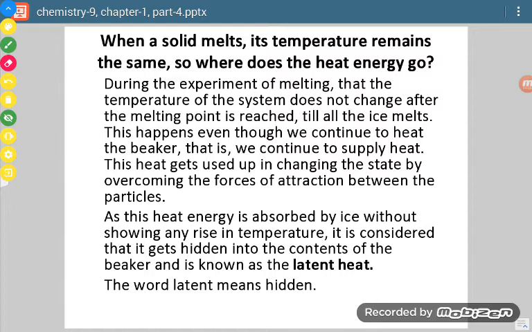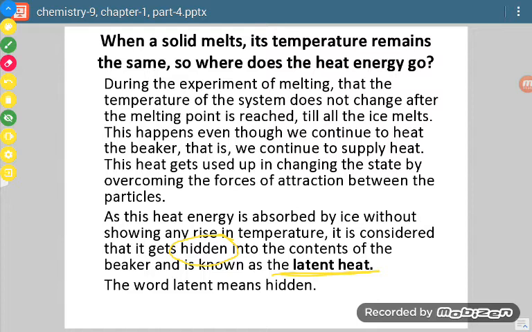Okay, so why do we use the word latent? Latent means hidden. So there are two changes. One change is when solid changes to liquid. When solid changes to liquid, the liquid has more energy than the solid state, though they have the same temperature.